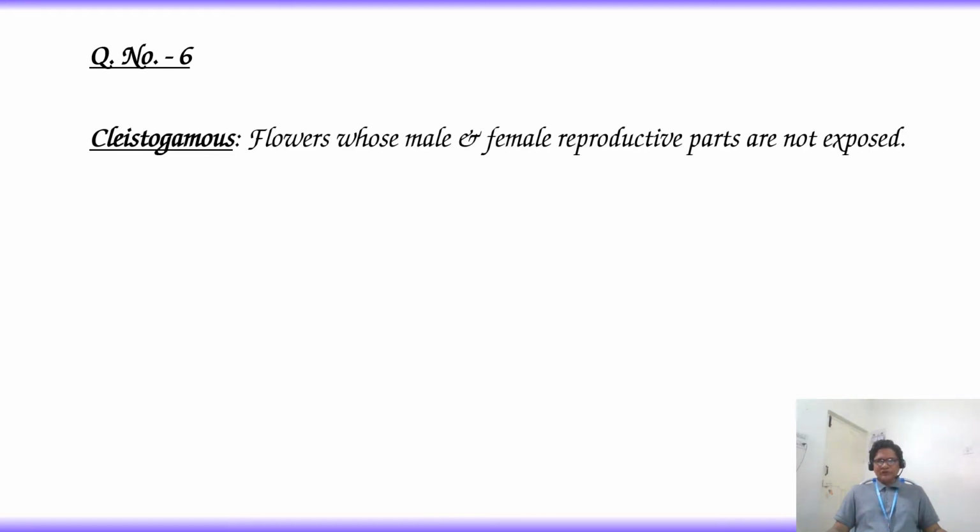Clistogamous: flowers whose male and female reproductive parts are not exposed. Such flowers are called clistogamous flowers. In these flowers, only autogamy takes place.